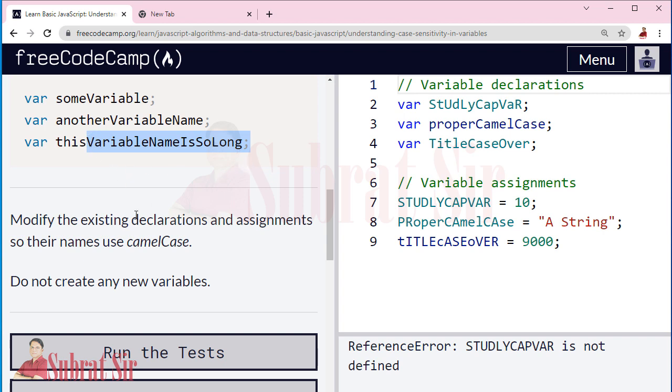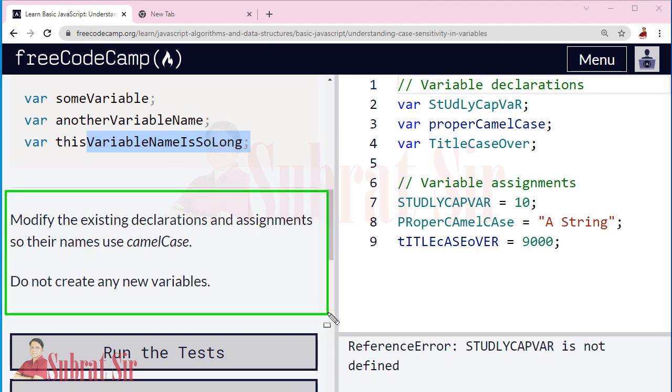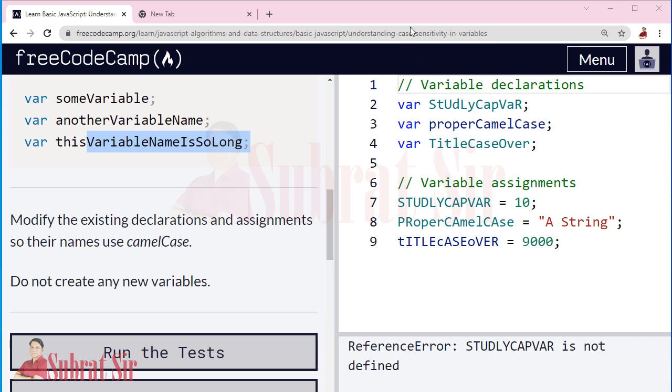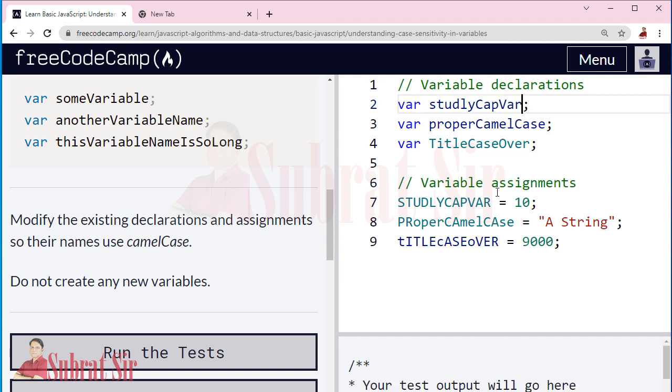Now task for this lesson. Modify the existing declarations and assignments so their names use camel case. Don't create any new variable. Okay. So here, studlyCapVar, this S should be small. Then this R should be small letter. Then properCamelCase, yes, it is correct.